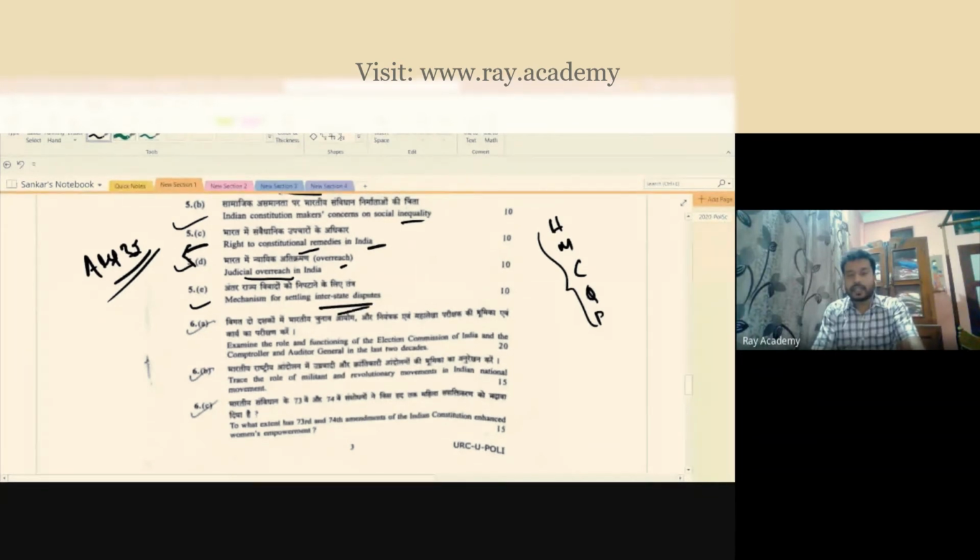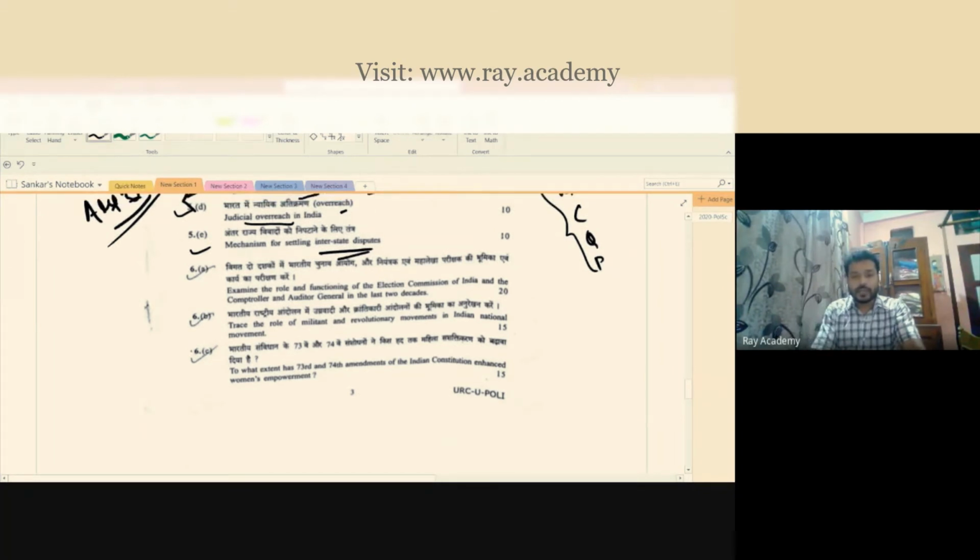There are many interstate disputes. Interstate disputes can be related to land disputes or can be related to river disputes. How can these interstate disputes be solved? Then you see direct questions coming. To what extent did the 73rd and 74th constitutional amendments of the Indian Constitution enhance women's empowerment?